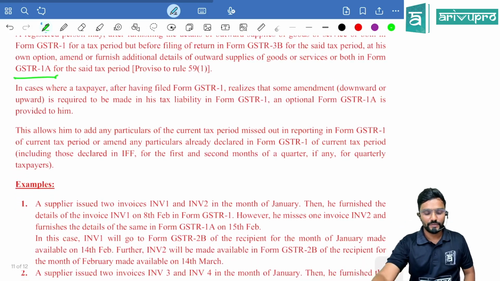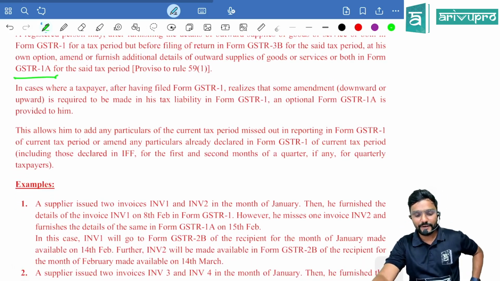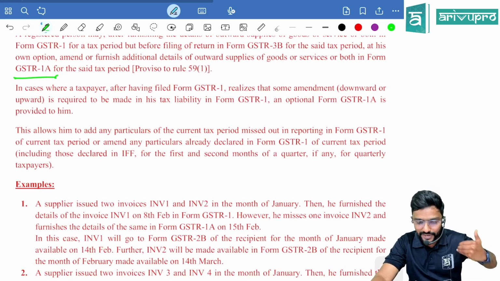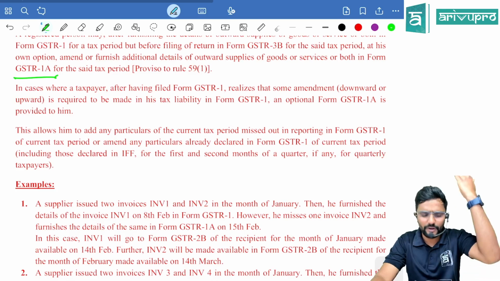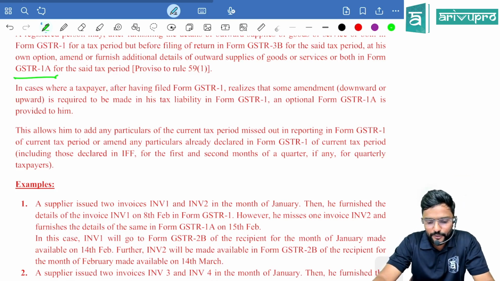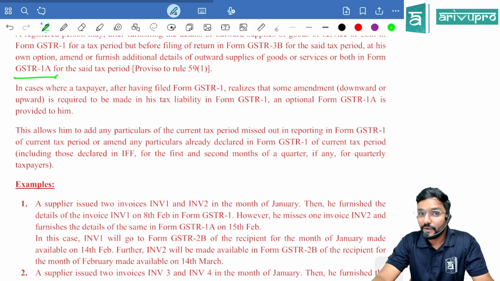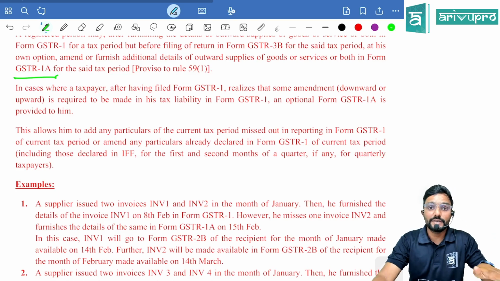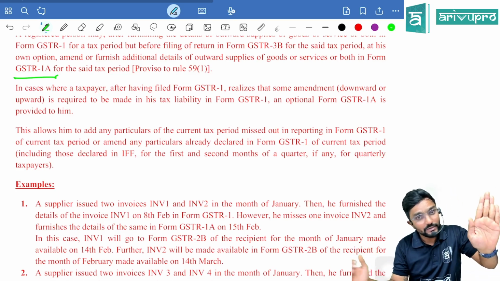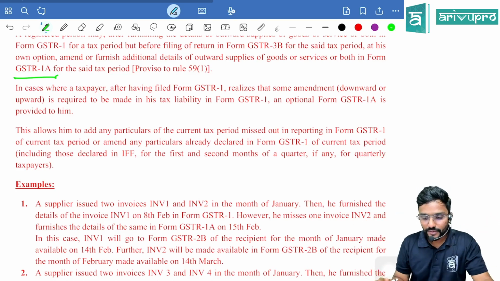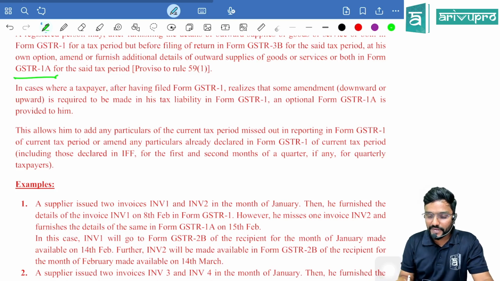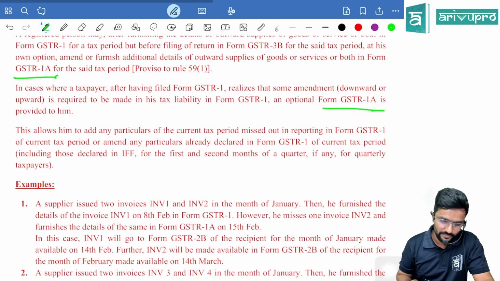In cases where a taxpayer, after having filed Form GSTR 1, realizes that some amendment, either downward or upward revision, is required to be made in his tax liability in GSTR 1. Now, can he go and correct 1 only? No. He can make the correction in 1 through 1A. An optional Form GSTR 1A is provided to him.